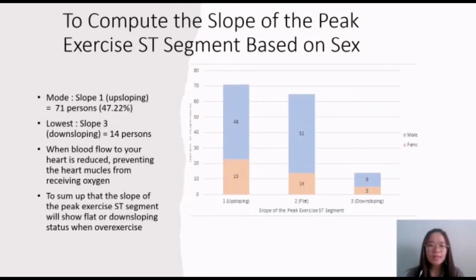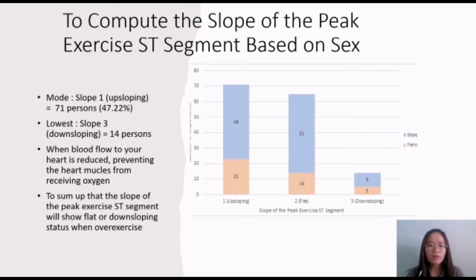Now, let's move to the next analysis, which is to compute the slope of the peak exercise ST segment based on gender. From the bar graph, we can see that the mode is 71, equal to 47.22%, in the track of upsloping. The lowest is downsloping, which is equal to 14%. It is affected by myocardial ischemia, which is when the blood flow to your heart is reduced, preventing your heart muscle from receiving oxygen. To sum up, the slope of the peak exercise ST segment will show flat or downsloping when over-exercising.